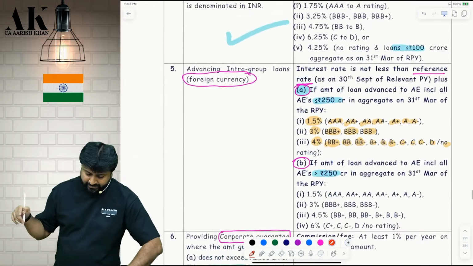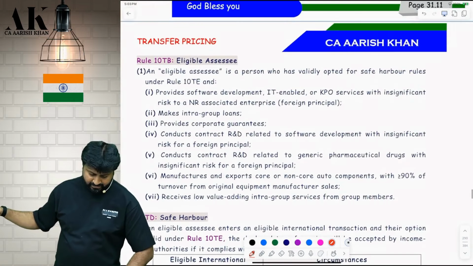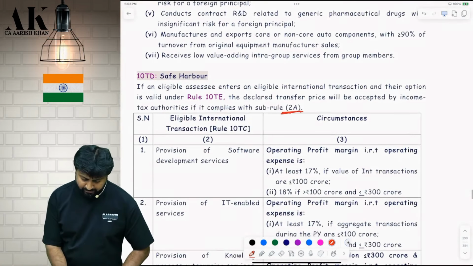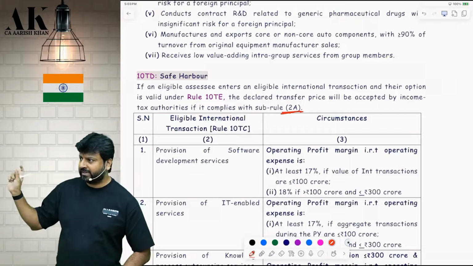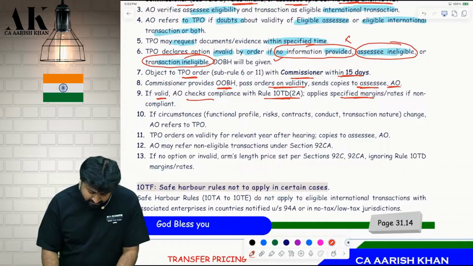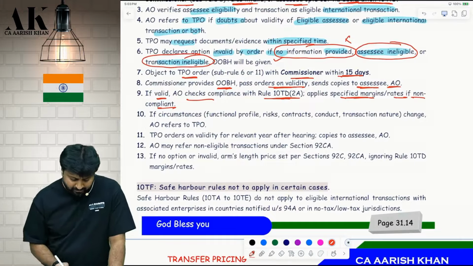This is Rule 10TD, sub Rule 2A. Okay. This is 10TD. You can check the heading also. Is it clear? Sub Rule 2A. Is it clear? He will check the compliance with this, whether it is within the margin or not, etc. Shall I go ahead? Apply specified margin rates. If non-compliant, he will apply the specified margin and he will give you the safe harbor.